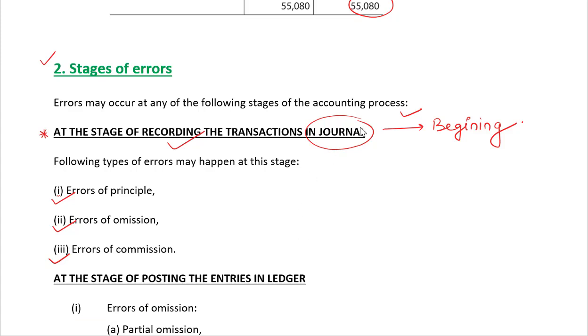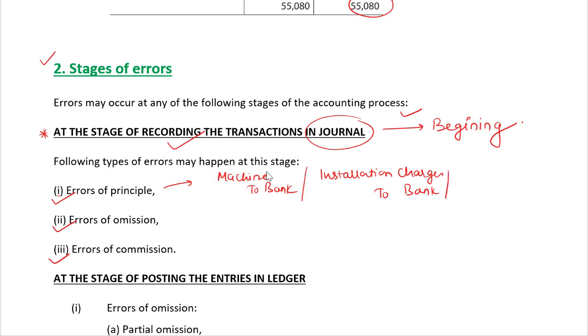Let's see the error of principles. Dear students, supposing you had purchased a machinery, and for installation of the machinery you paid rupees 10,000. The entry would be machine account debited to bank. Installation charges, because this installation charges is of machine, but in reality you debited installation charges to bank.